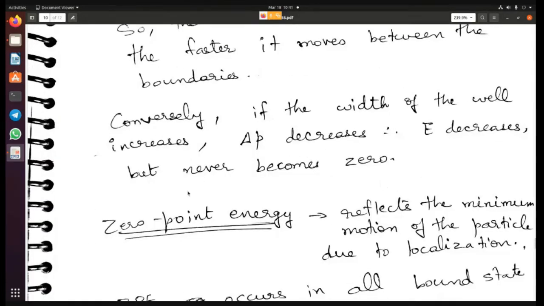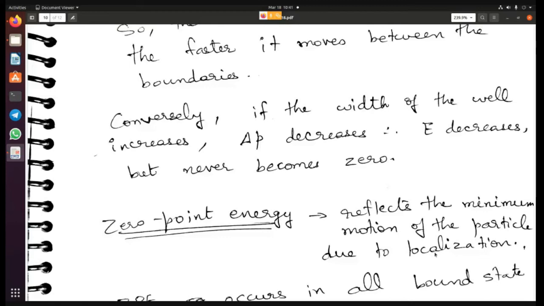Conversely, if the width of the well increases, delta p decreases. If delta p decreases, energy will decrease, but it will never become 0. All right. So 0-point energy reflects the minimum motion of the particle due to localization. The particle has to have some minimum motion, and therefore it has to have some minimum energy.